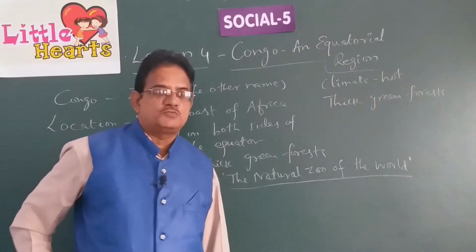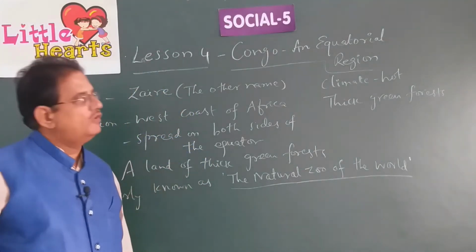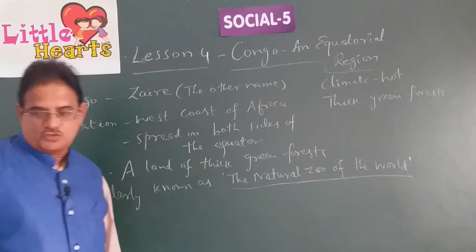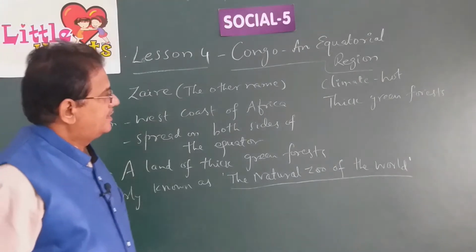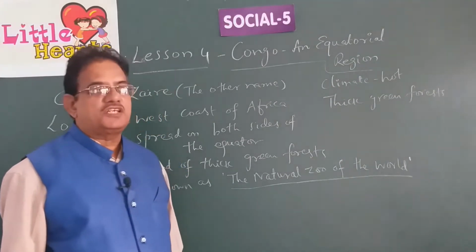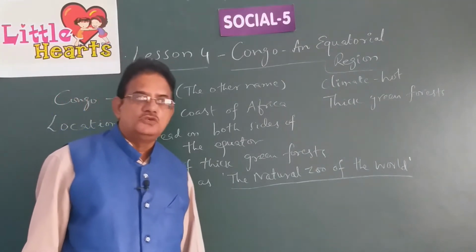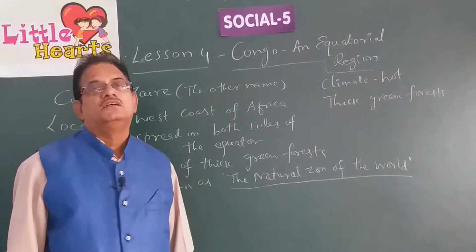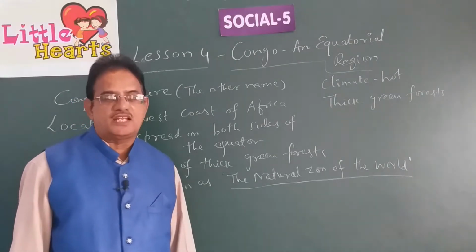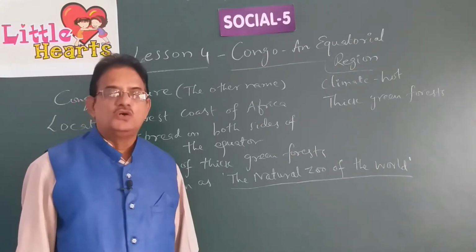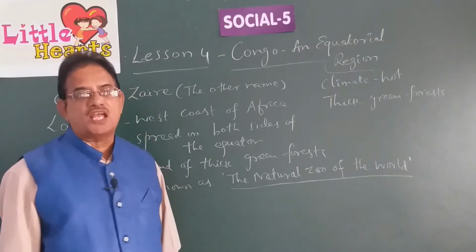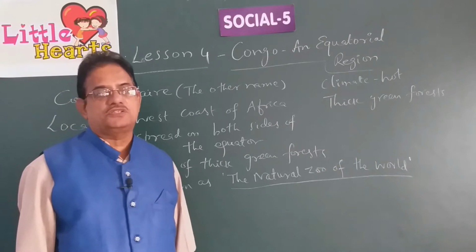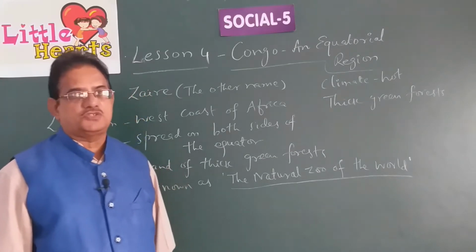Social Studies Book 5, Lesson 4, Congo and Equatorial Region. Equatorial region means the region which is located very near to the equator. Children, in the lower classes, in the earlier lessons also, we learned that the regions which are very close to the equator have a very hot climate.